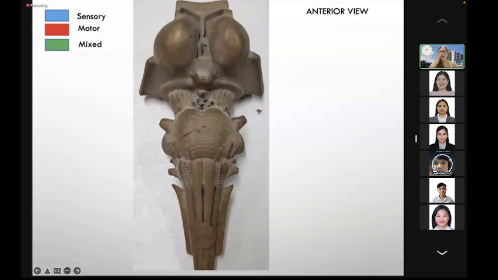Okay, so again, let us review. Ten of these cranial nerves are found at different levels of the brainstem. The olfactory cranial nerve is found at the inferior surface of the frontal lobe. We also have here the optic nerve, which is cranial nerve number 2 for vision. What are the cranial nerves at the brainstem? At different levels of the brainstem, we have, class, at the level of the midbrain, both motor cranial nerves, the oculomotor and the trochlear. At the level of the pons, we have here the trigeminal.